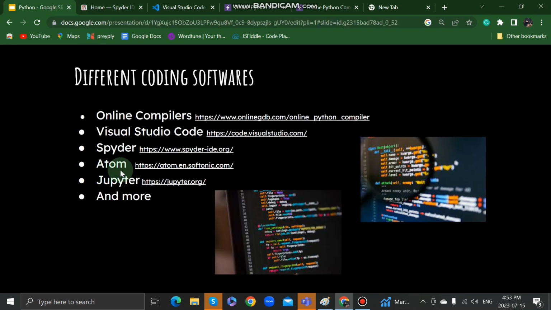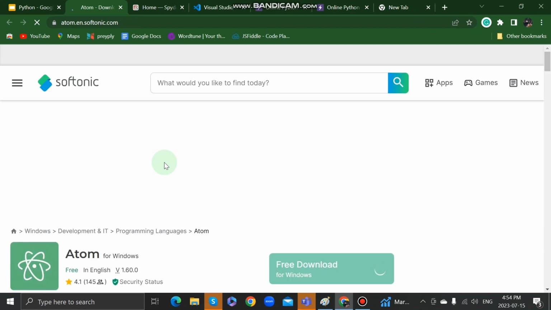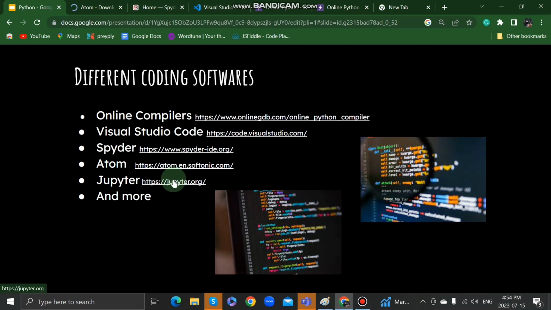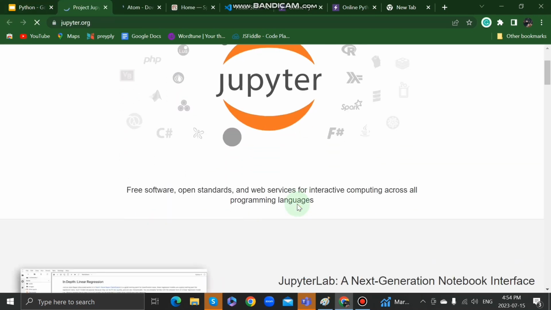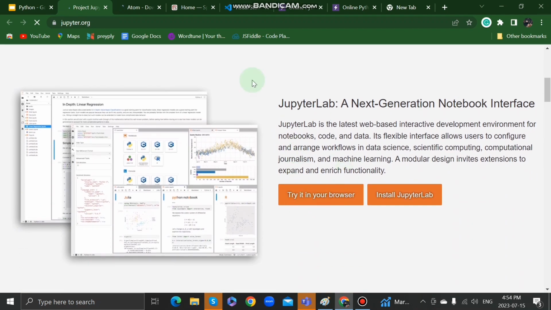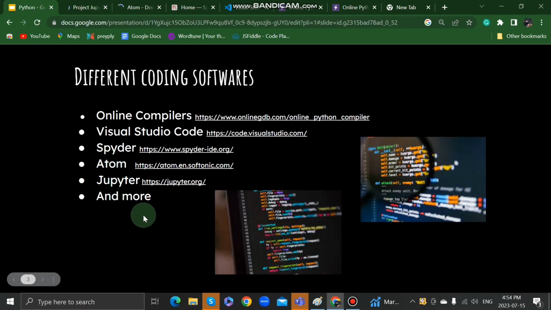The next one's Atom. I haven't used Atom yet, but I've seen my friends use it and I've seen other YouTube videos. It is very good and I heard it's very reliable. So please go here and download it. The next one is Jupyter. I also haven't used Jupyter, but I heard from other YouTube videos it's very good. In most of the introduction videos I've seen, people have been using Jupyter. It's pretty popular and it looks like this. You can just scroll down here and download and more. There are a lot of other softwares you could use too.